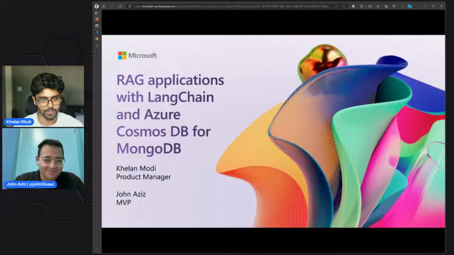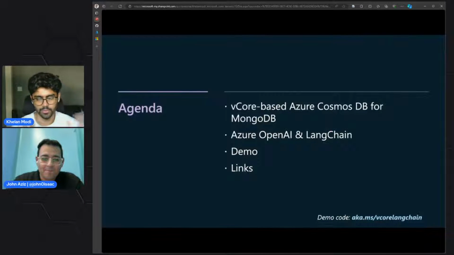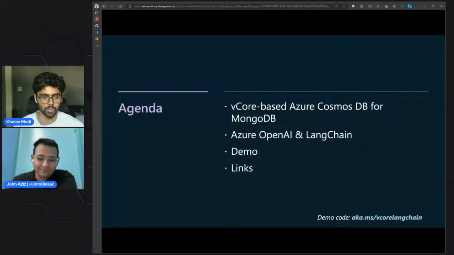Sounds good. Okay, let's get started. So today we're going to teach you how you can build RAG applications with LangChain and Azure Cosmos DB for MongoDB. So the brief agenda for this session is going to be, first, I'm going to be talking about what is vCore-based Azure Cosmos DB. I'm going to go over a couple of technologies like Azure OpenAI and LangChain that we'll be using to build such an application. Then John's going to have a wonderful demo for you where he's going to walk through the code in the Jupyter Notebook. And finally, we're going to end with a bunch of links.